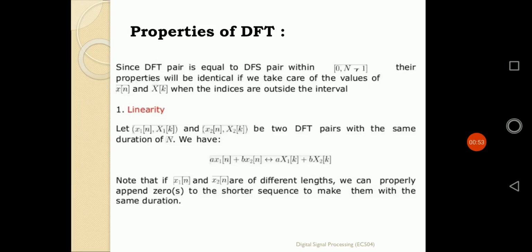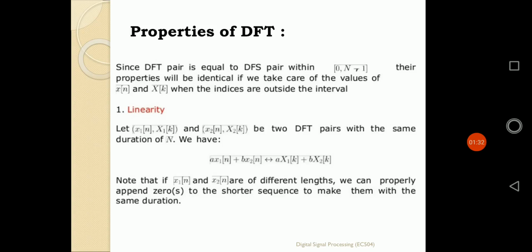There are several properties for every transformation, but some of the properties are very common to each and every transformation, like the Z transformation, the Laplace transformation or the continuous time Fourier transformation. DFT also has the same kind of properties. Since the DFT pair is equal to the DFS pair, DFS meaning discrete Fourier series pair, their properties will be identical if we take care of the values of x of n and x of k where the indices are outside of the interval. So let us start with the same properties as DFS, discrete Fourier series.